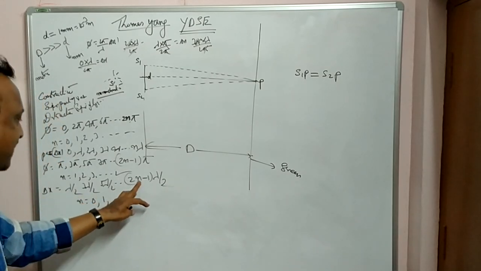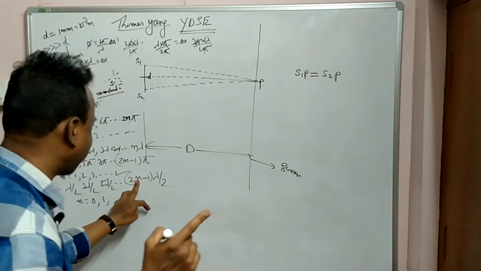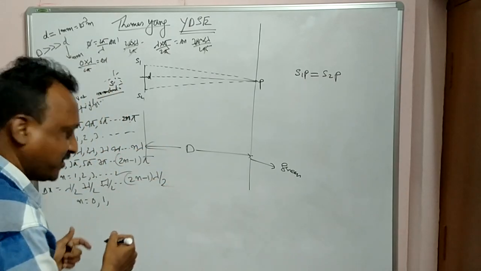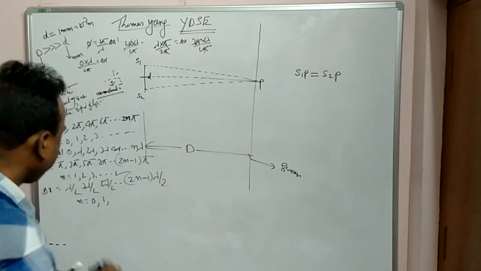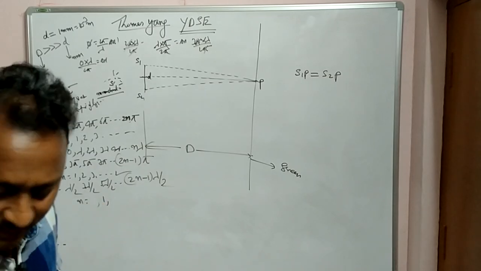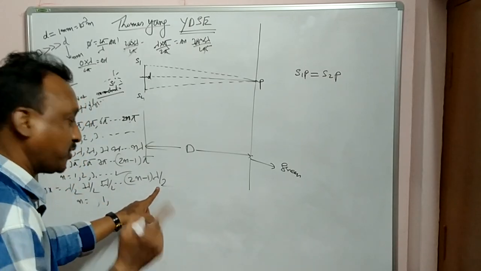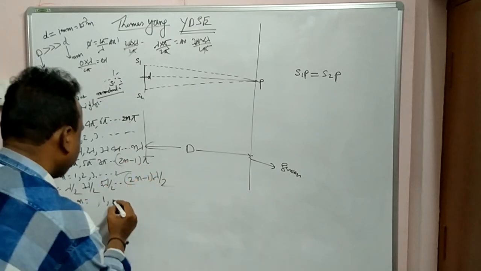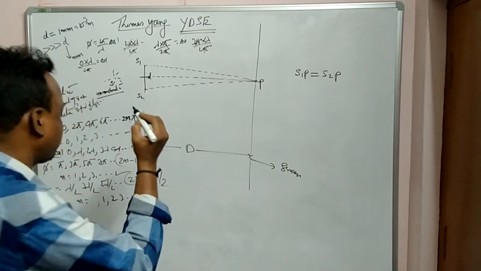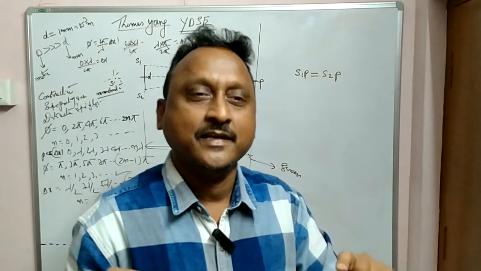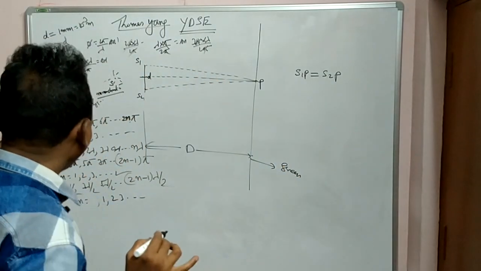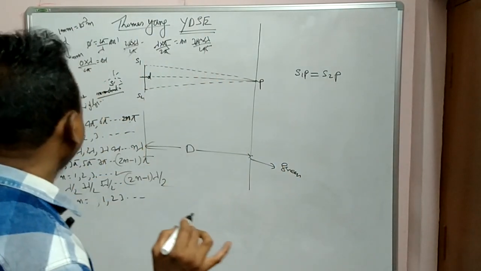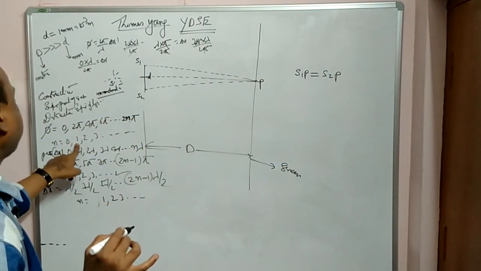So here if we put 0, we get minus, if 0 then minus. So we will start with positive values, 1. If we put 1, lambda by 2. 2 to the 4 minus 1, 3 lambda by 2. So 1, 2, 3, so on and so forth. Clear? So please make a note, for constructive and destructive, these are the phase difference and path reference.